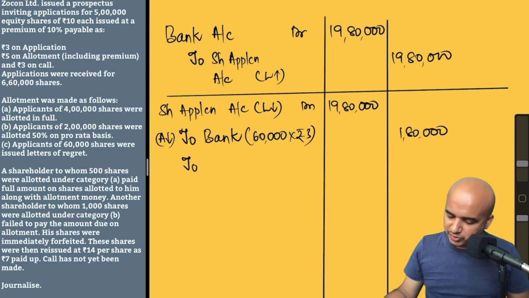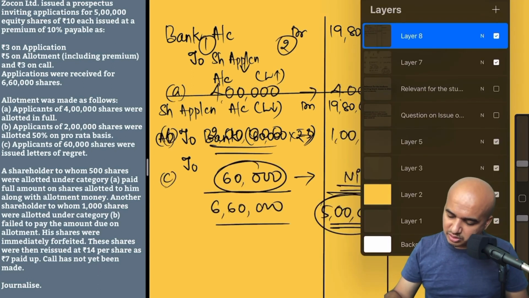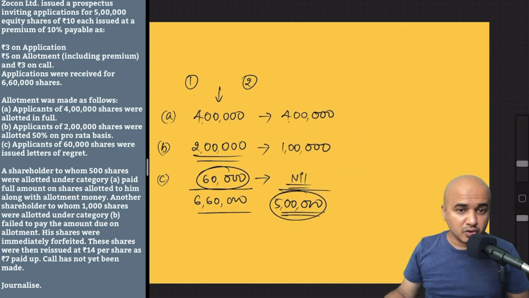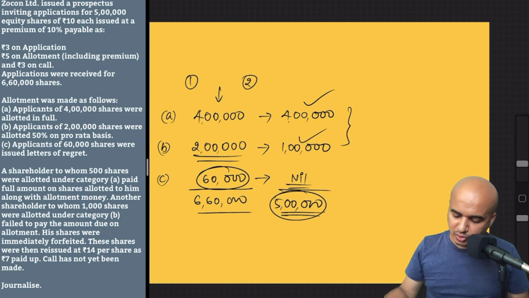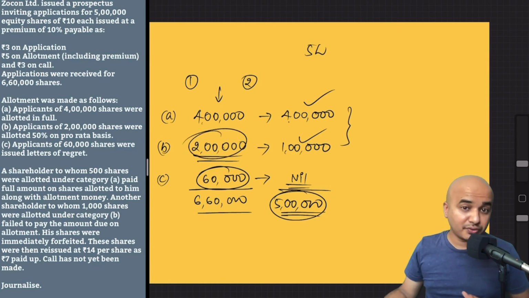Next, what else did we do with that application money? We allotted shares to the extent of 5 lakh shares. I'll go back to the previous working here. If you look at this, category A, 4 lakh shares, category B, 1 lakh shares, so both put together 5 lakh. What about the remaining 1 lakh of category B?